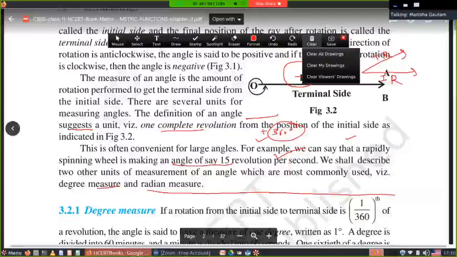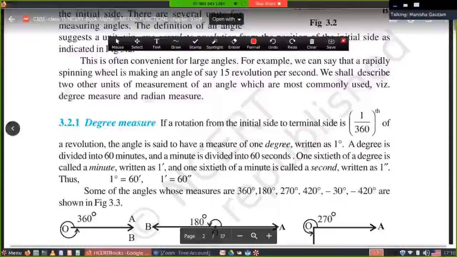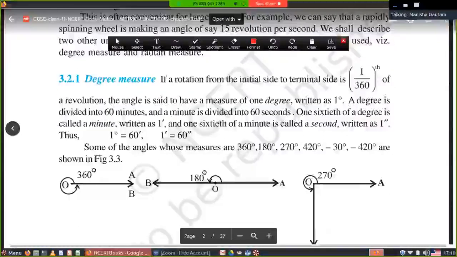Now, how to measure the angles when the rotation is clockwise also? Degree measure is there. One of the measurements of an angle is degree measure. If the rotation from the initial side to the terminal side is 1/360th of a revolution, the angle is said to have a measure of 1 degree, written as 1°. A degree is divided into 60 minutes.